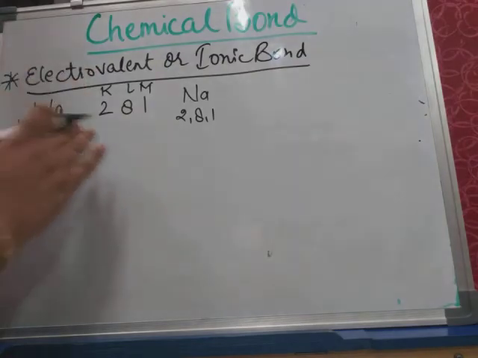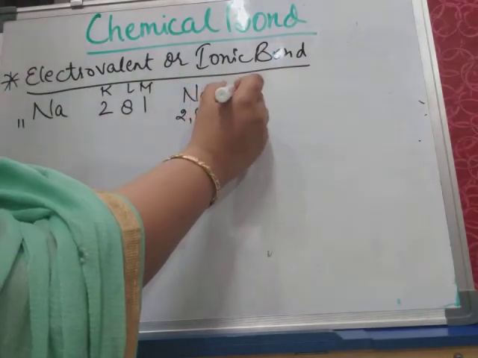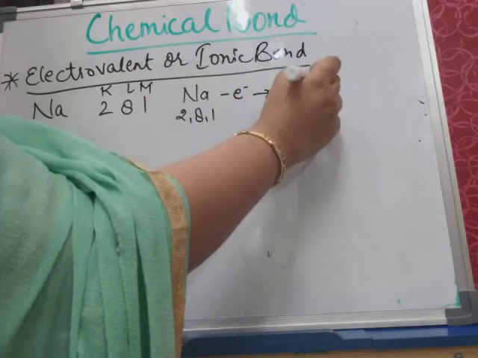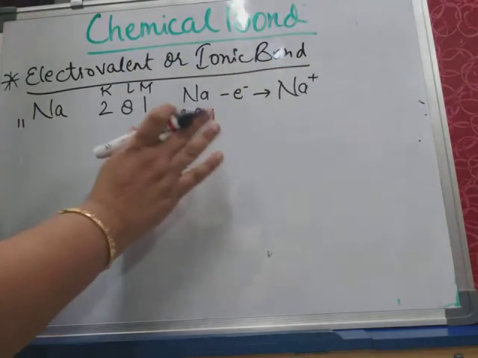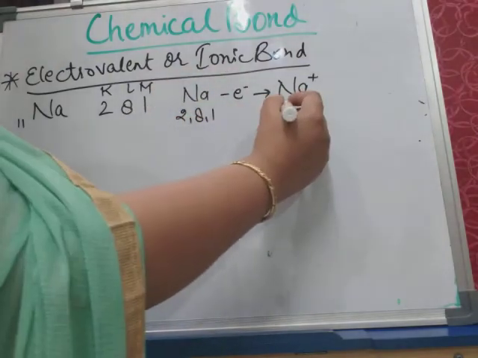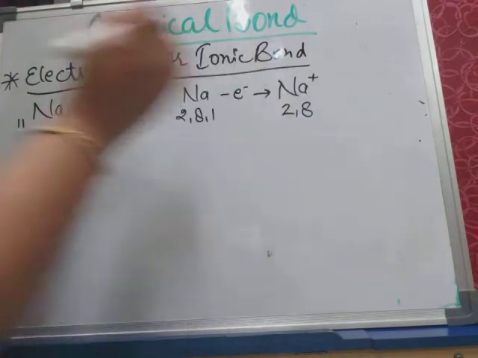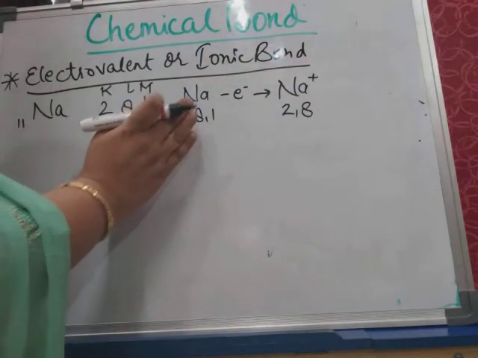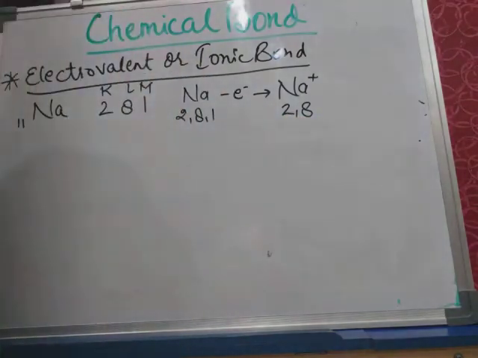So here if this sodium loses an electron, it will change into sodium ion. I have already told you how this is formed, and its electronic configuration will become 2,8. It means this sodium can attain stability by losing an electron.